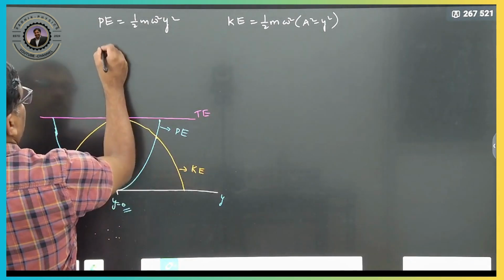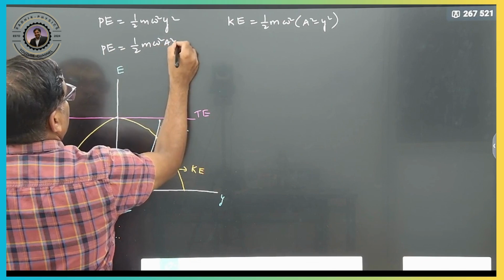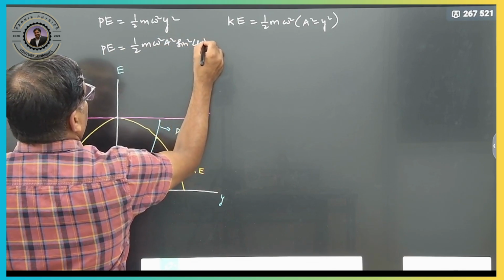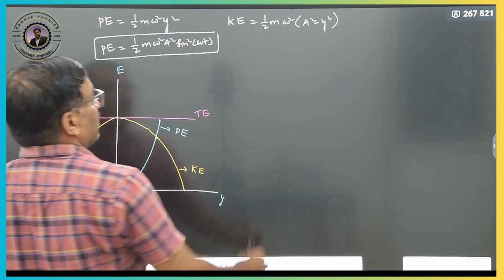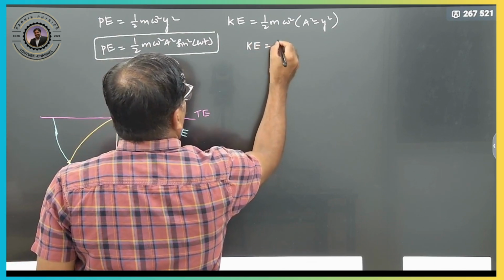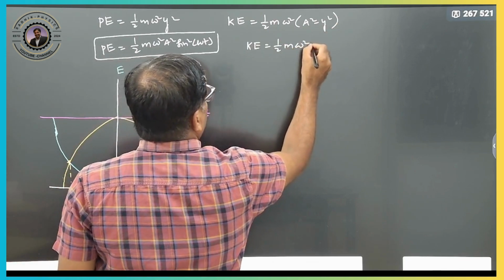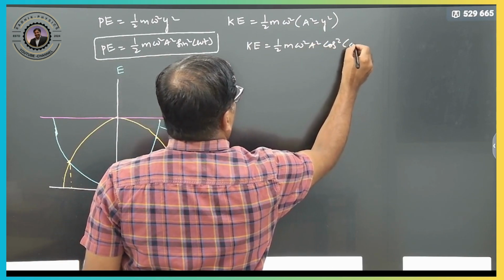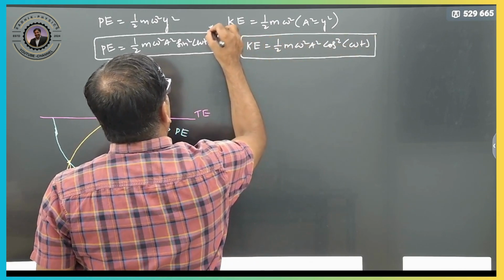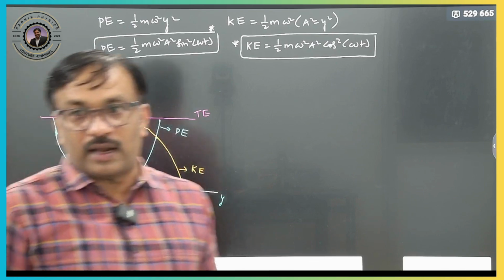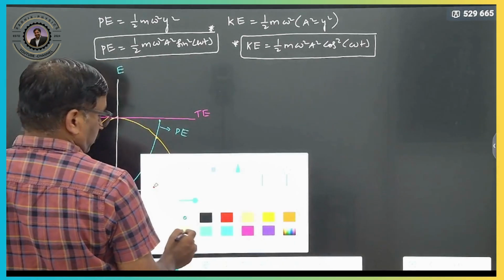Here, what is the potential energy formula in terms of time? Half m omega square, y is a sin omega t, so a square sin square omega t. This is your potential energy in terms of time. What is the kinetic energy in terms of time? Half m v, where v is a omega cos omega t, that means omega square a square cos square omega t. Clear? So, we'll write down the graphs now for this.